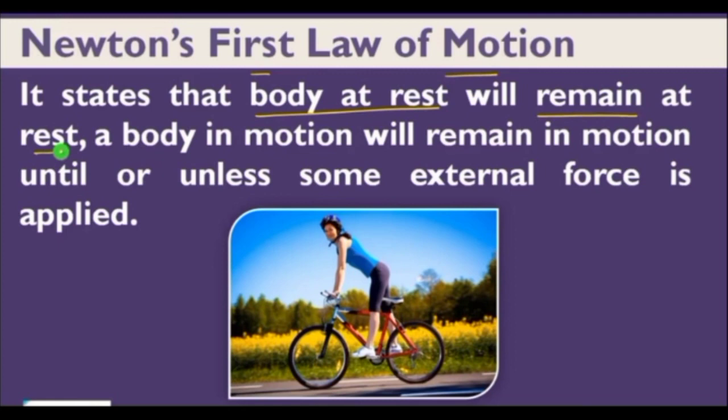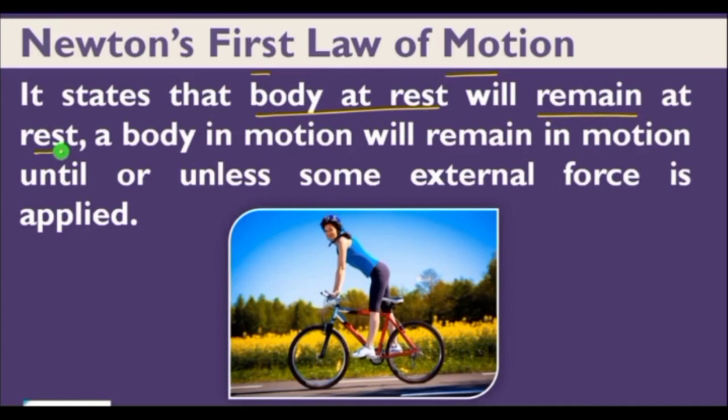Suppose a person standing in a bus falls backward when the bus suddenly starts moving. This happens because the person and the bus are both at rest, but when the bus starts moving, the legs of the person start moving along with the bus, while the rest of the body has a tendency to remain at rest. Because of this, the person falls backward if he is not alert.